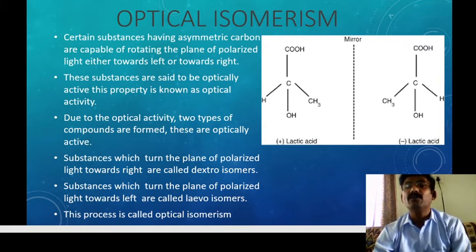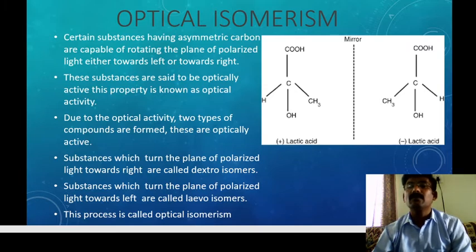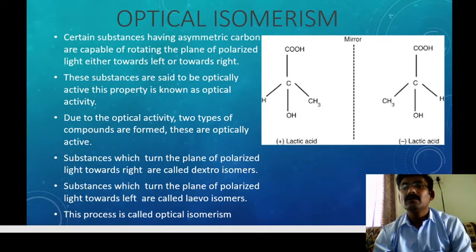This is about optical isomerism, or optically active compounds. Sometimes they may ask you to write about optical isomerism.